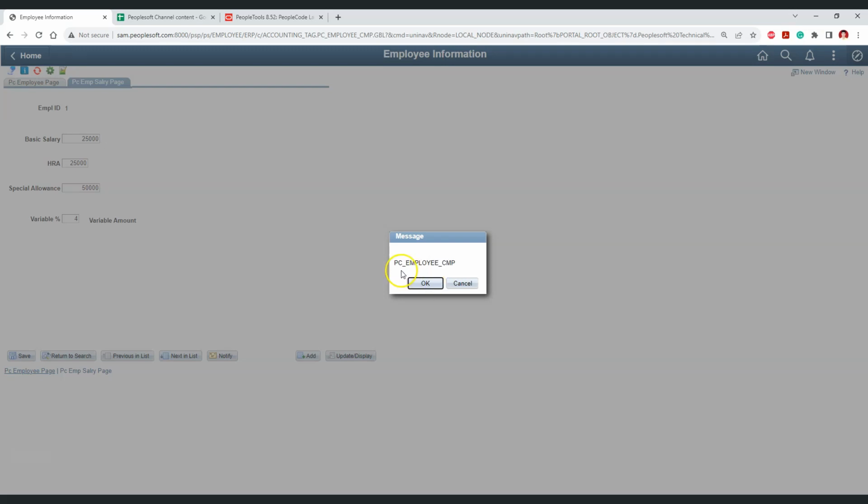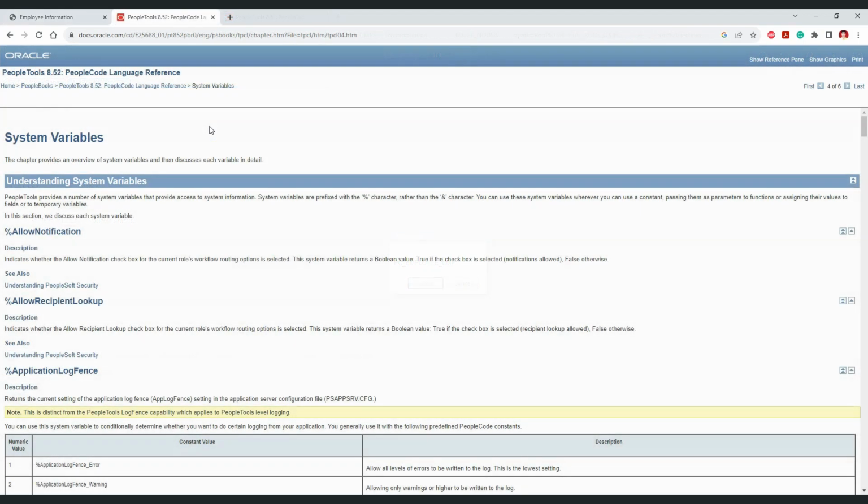And finally, we have the component name, which we got from %Component. So like this, PeopleSoft has many useful system variables which are available in PeopleCode. And for the list of all these available system variables, you can refer to this particular page.